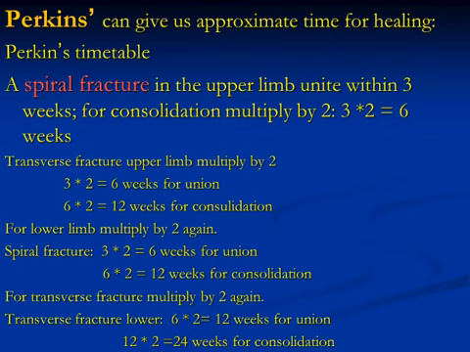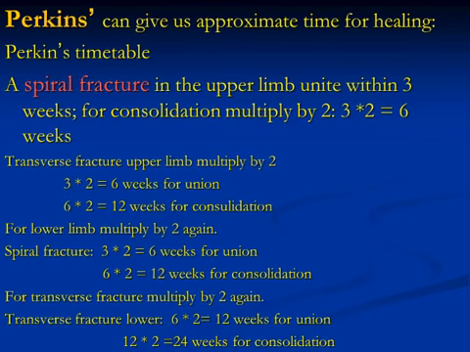The key word is spiral fracture in the upper limb, which unites within 3 weeks. For consolidation, multiply it by 2, so it needs about 6 weeks for consolidation. For a transverse fracture in the upper limb, again multiply by 2, so it needs about 6 weeks for union and 12 weeks for consolidation.